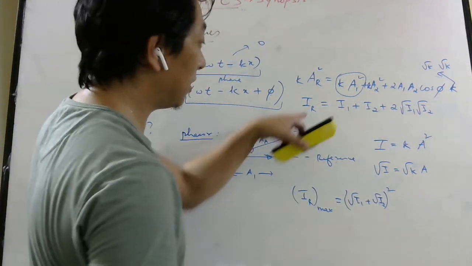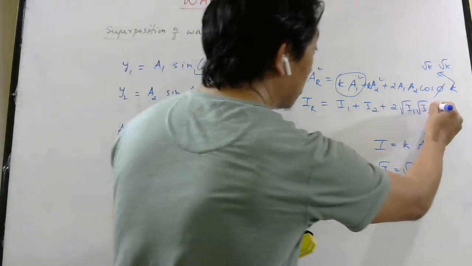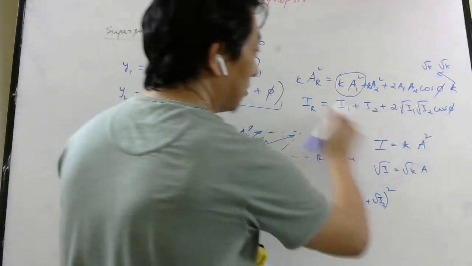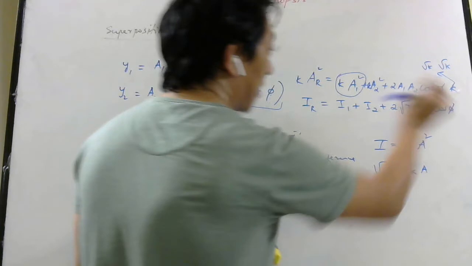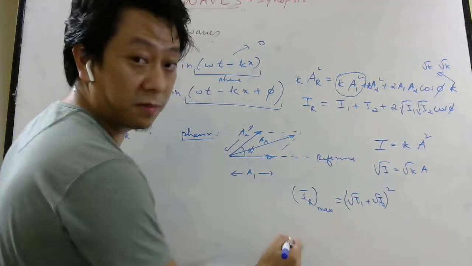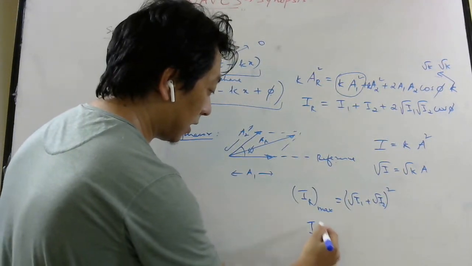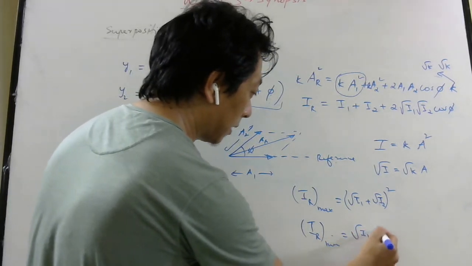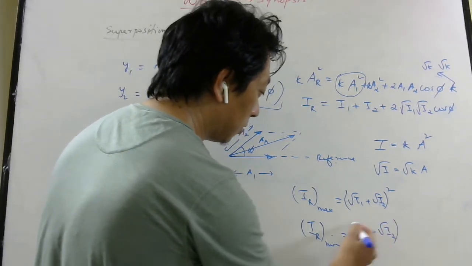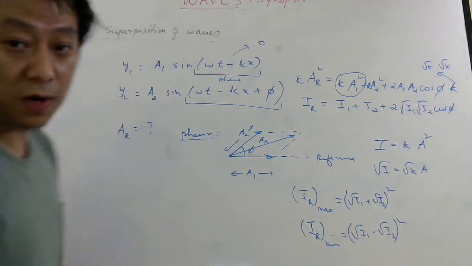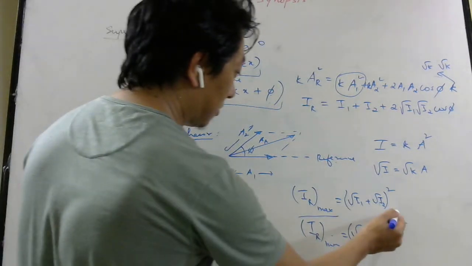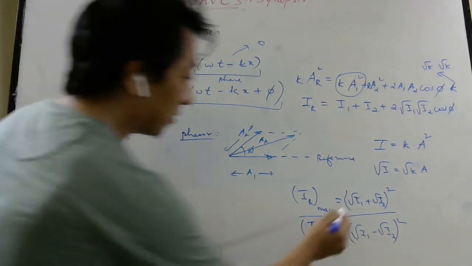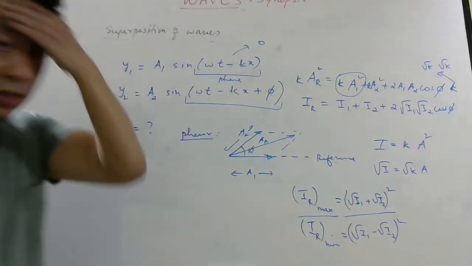Similarly, when will the intensity be minimum? When cos phi is minus 1, because cos phi has a minimum value of minus 1. Then the formula will become I_R minimum equals (root I1 minus root I2) whole square. So if they want the ratio, you can just divide these two. Try to remember this formula.